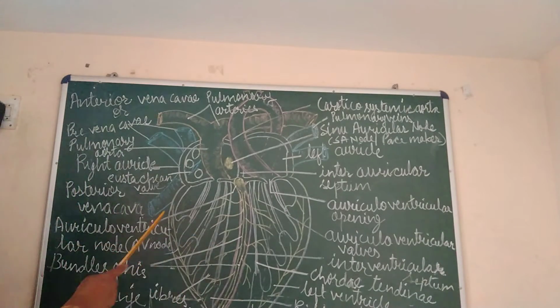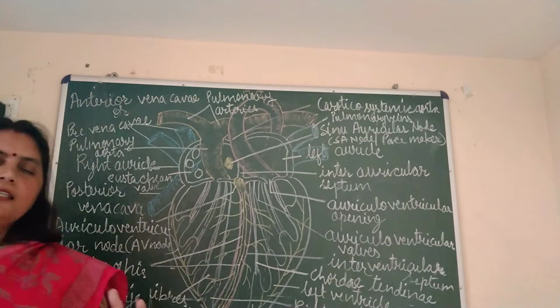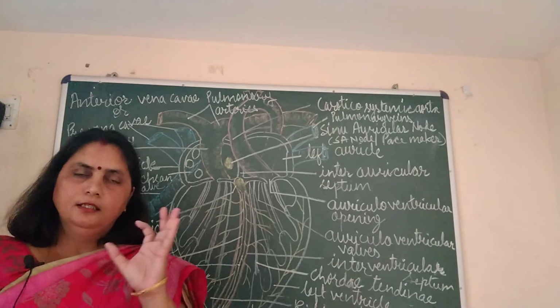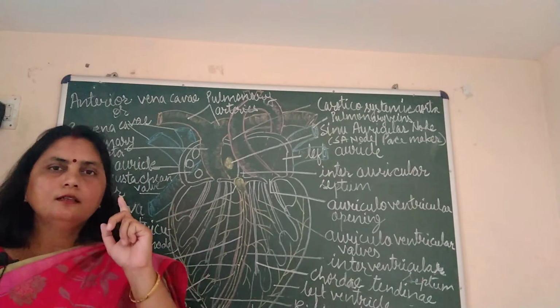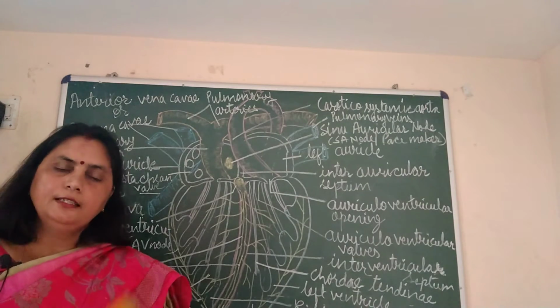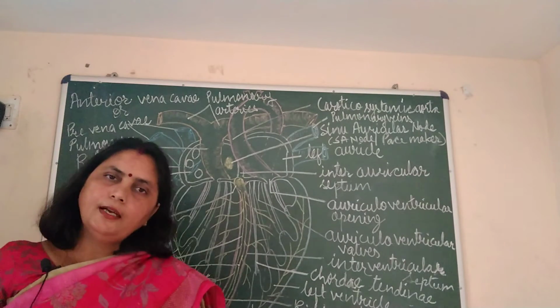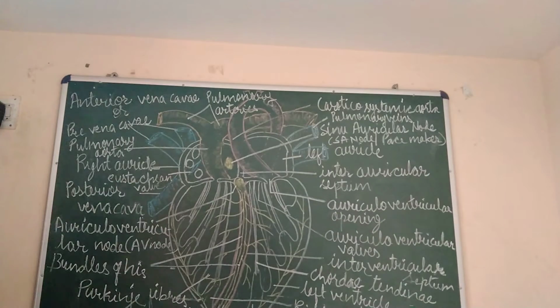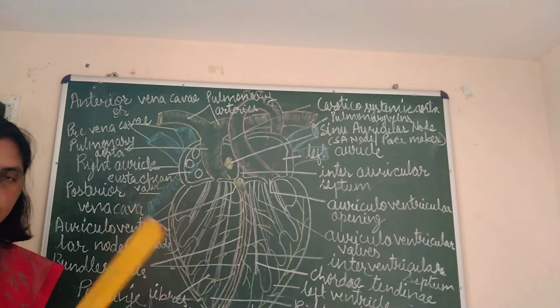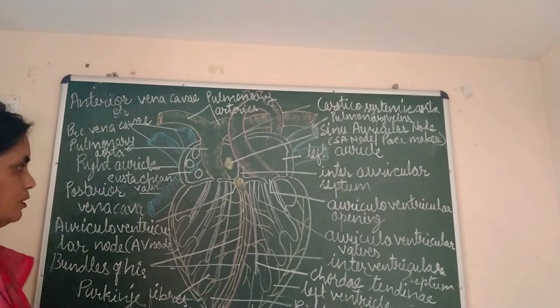In the same way, in case of veins, the largest or widest vein is called vena cava. Vena cava divides into veins, and veins divide into venules, and finally the capillaries. Now children, from these ventricles, two main aortas are given out.